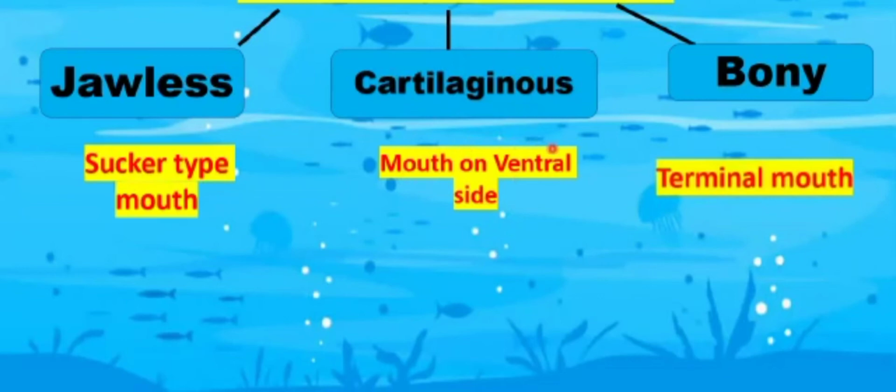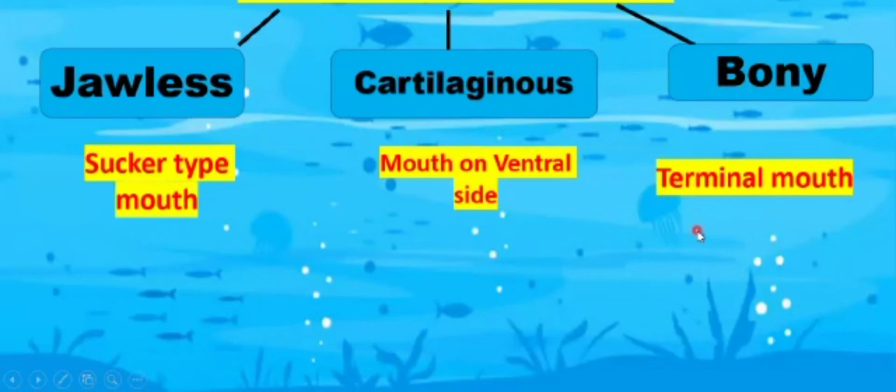And the bony fish's mouth is terminal. Terminal means that their mouth is located in the middle of the head. Their mouth is located in the middle of the head. That's why we can say that bony fishes have a terminal mouth.